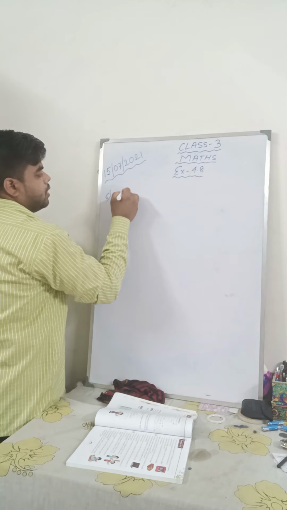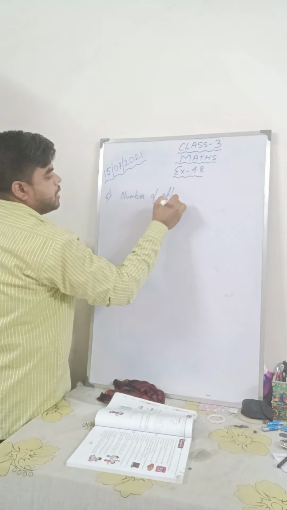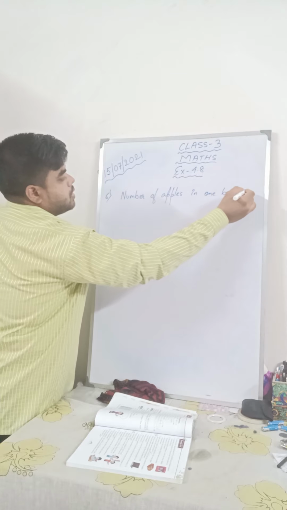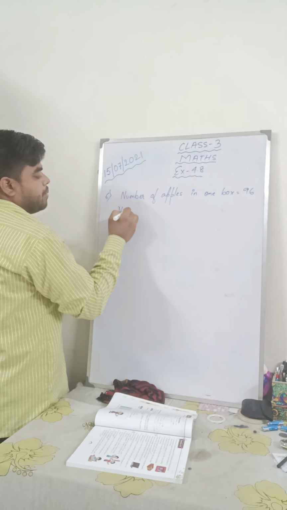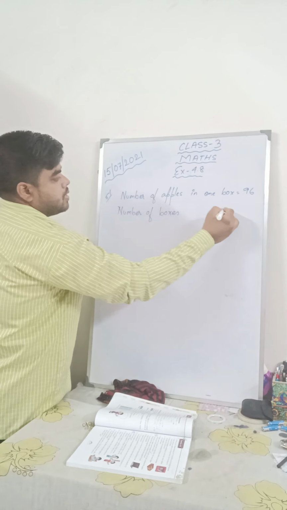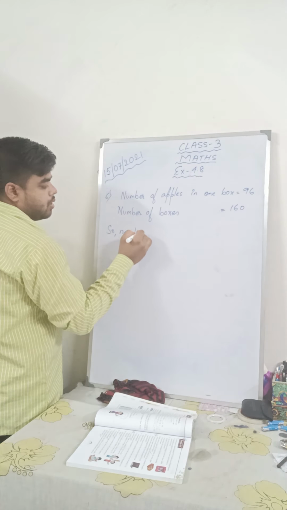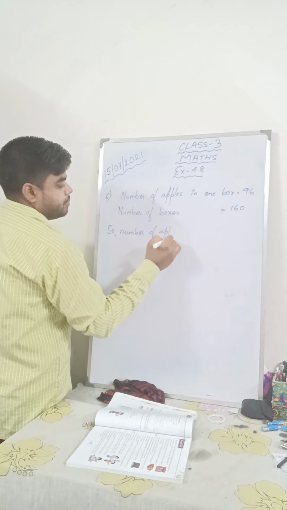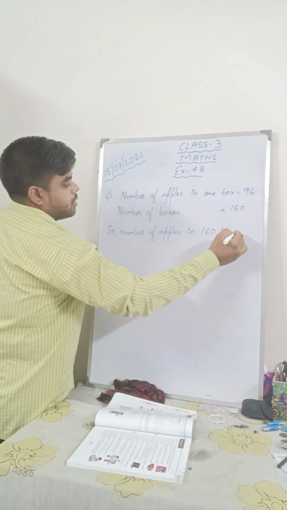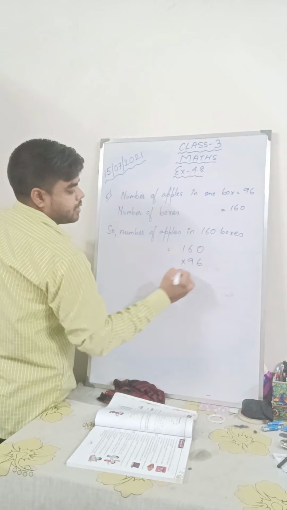First you write number of apples in one box. Number of apples in one box is equal to 96. Then you write number of boxes. Number of boxes is equal to 160. So number of apples in 160 boxes is equal to, you will multiply 160 multiplied by 96.